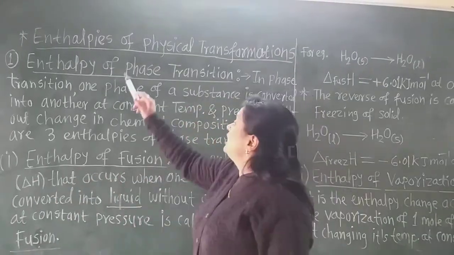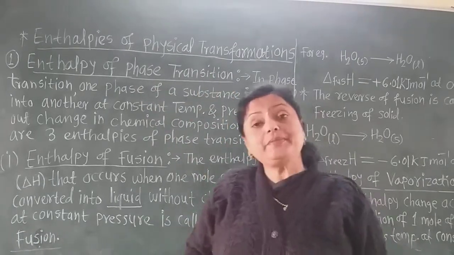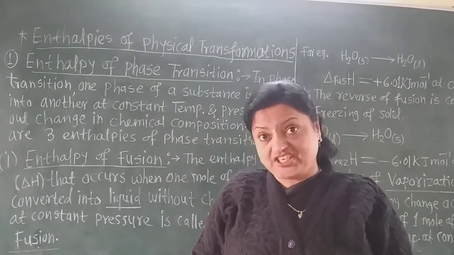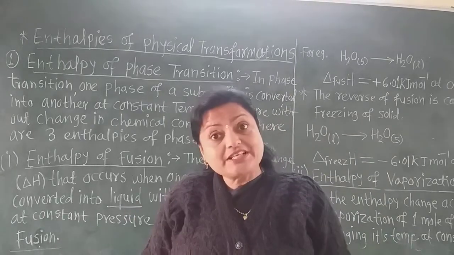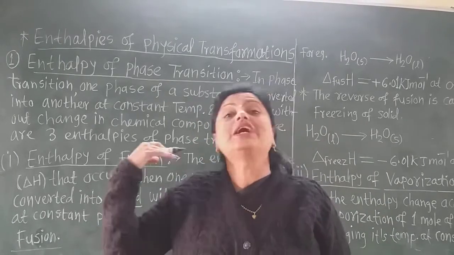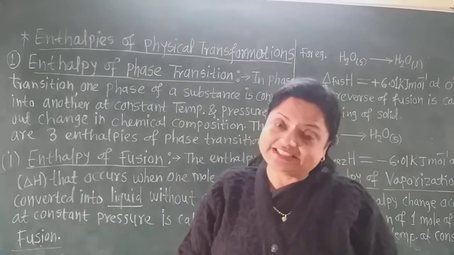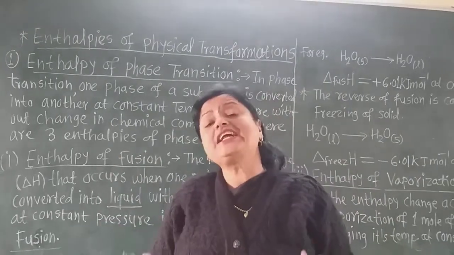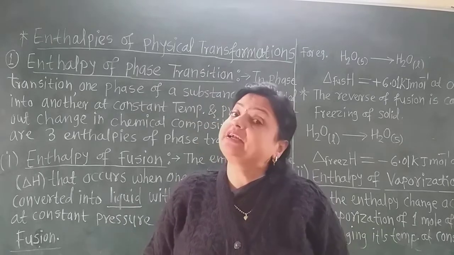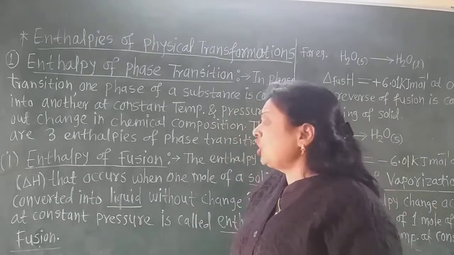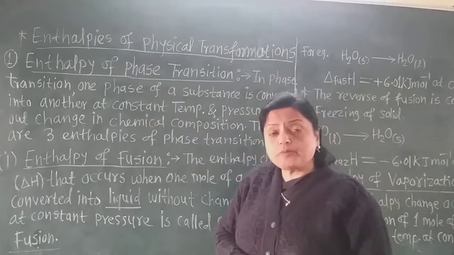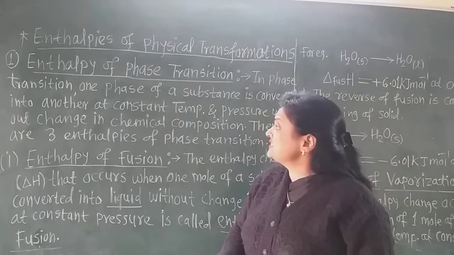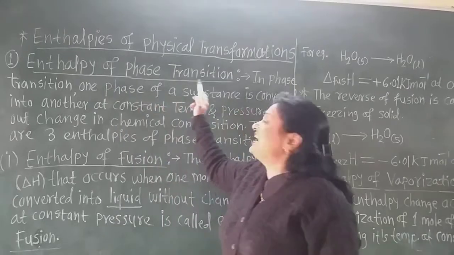So the enthalpy of physical transformation means the heat change, delta H, when one phase of a substance is converted into another phase of that substance. There is only physical change, not chemical change. The first is the enthalpy of phase transition.